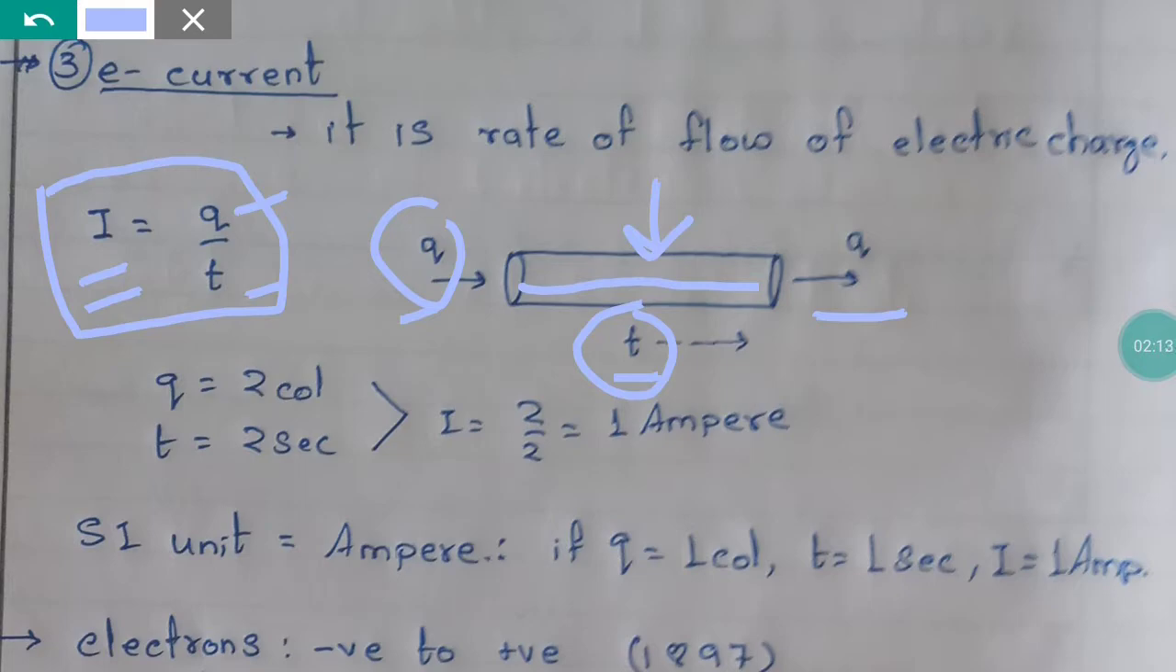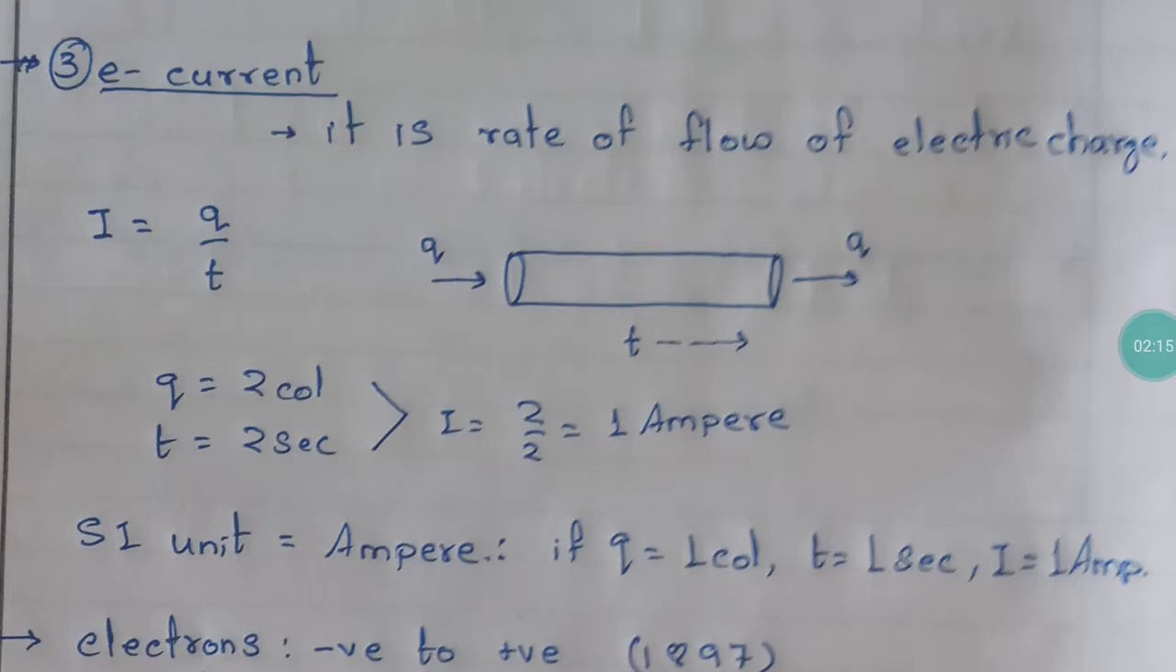Okay, very simple. Now suppose from one side I put in the charge Q, which is 2 coulomb. From one side of the conductor I put in 2 coulomb of charge, and from the other side I got the same charge out. And what is the time taken for this? The time taken is 2 seconds. So what will be the current? It is 2 coulomb upon 2 seconds, which is 1. Okay, this is how I calculate electric current.